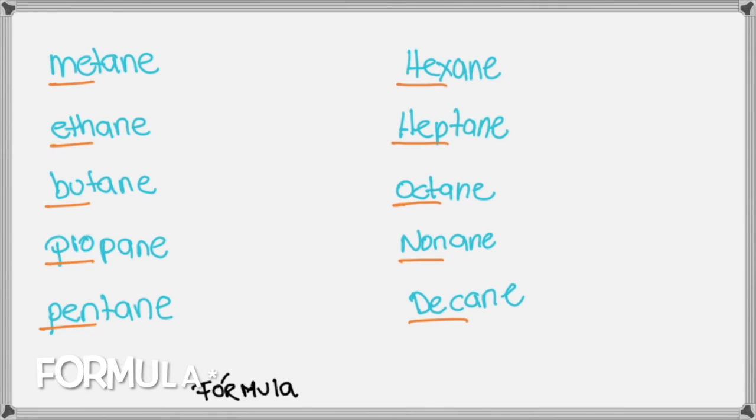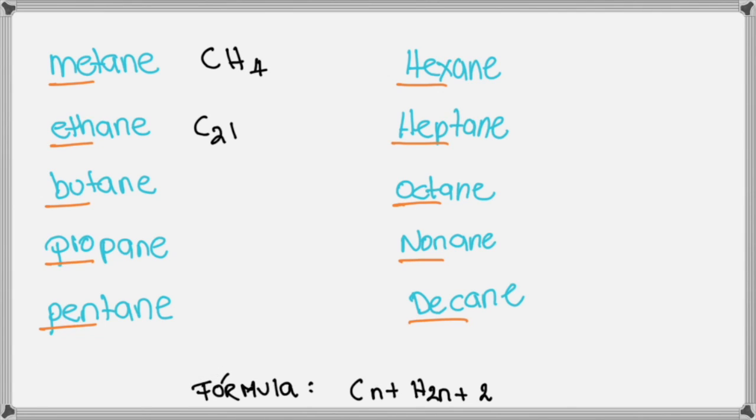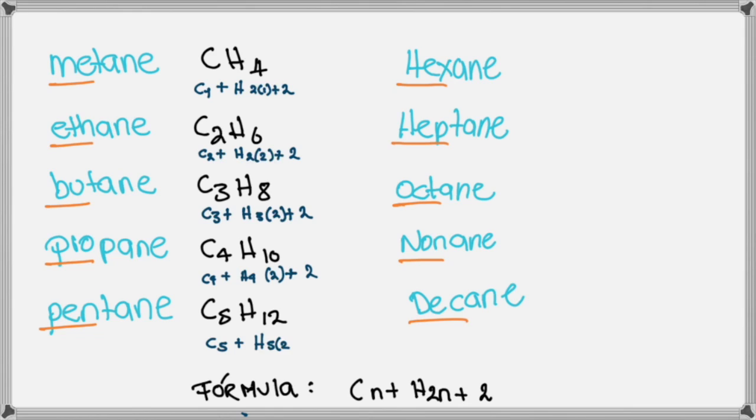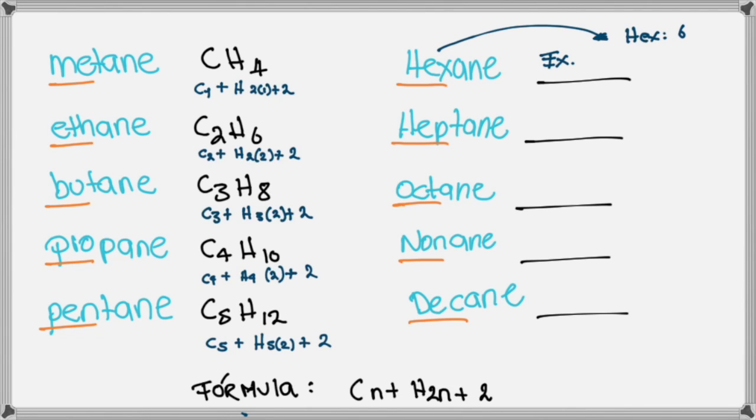So now we're going to go through some examples of the most common alkanes. As we have already talked about, we have methane, ethane, butane, propane, and pentane, and their respective molecular formulas. However, we also have some new examples: hexane, heptane, octane, nonane, and decane. To start solving them, we're going to start with hexane, which, for its prefix hex, means 6, so it's going to have an n of 6 carbons.